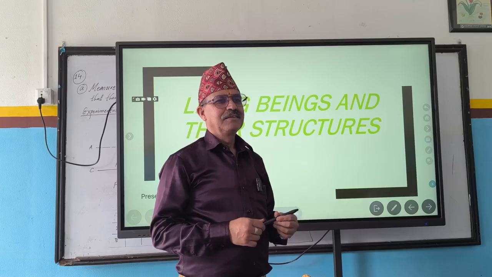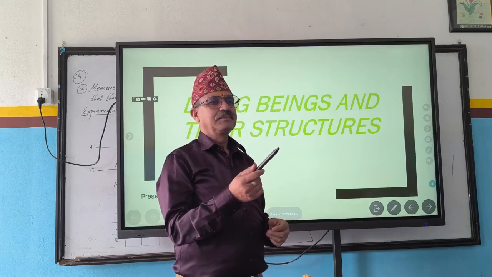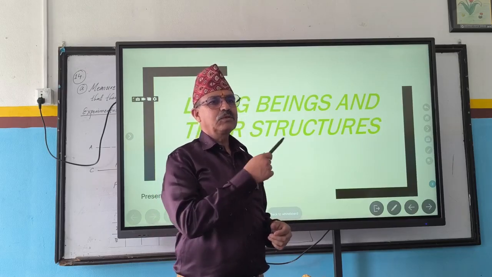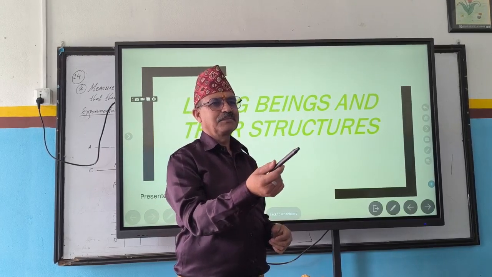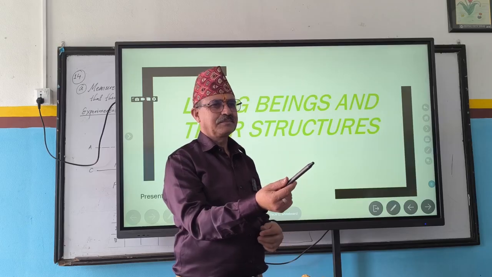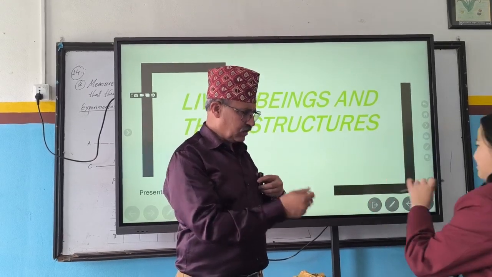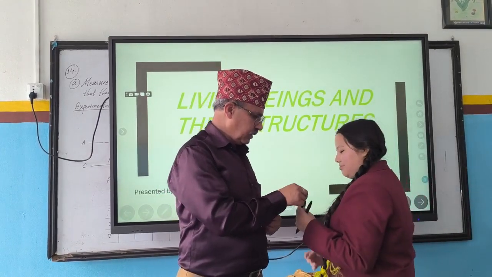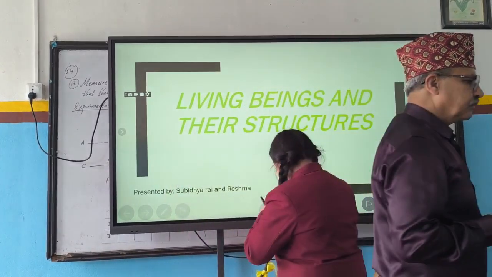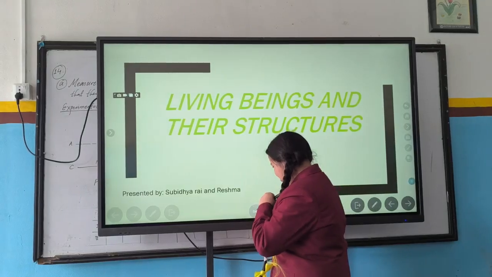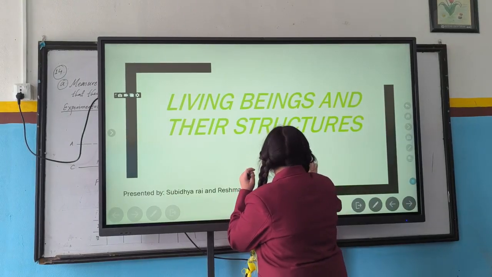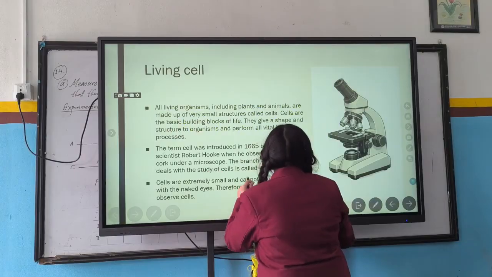Okay. Your slide is here. Why do you need book? This one you just keep in pocket or somewhere else. It is.